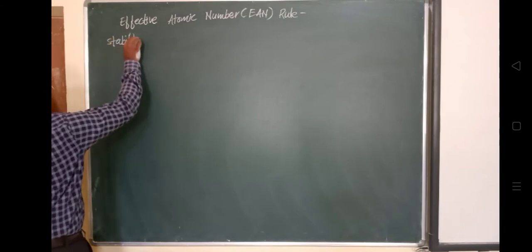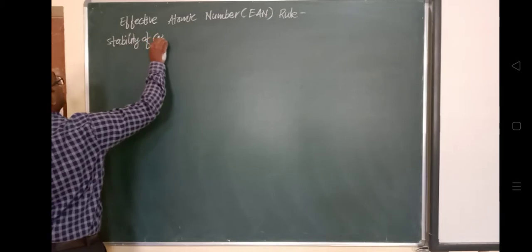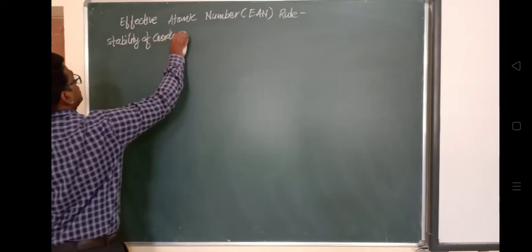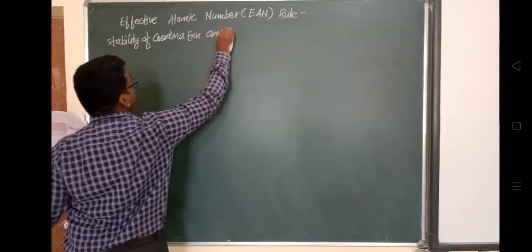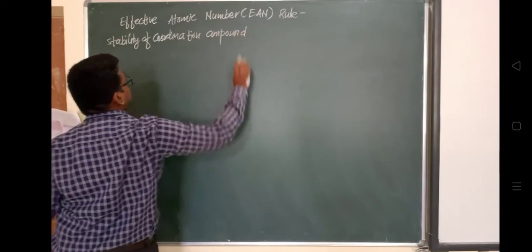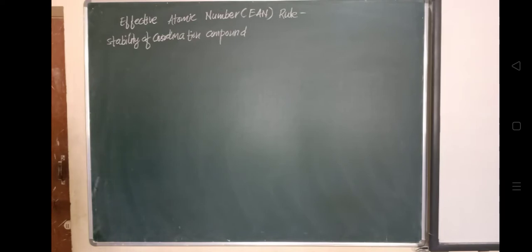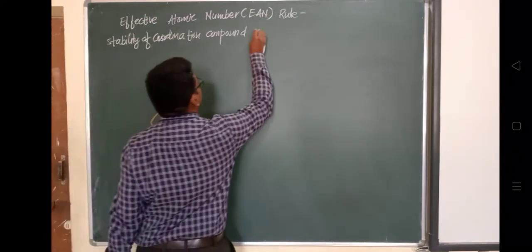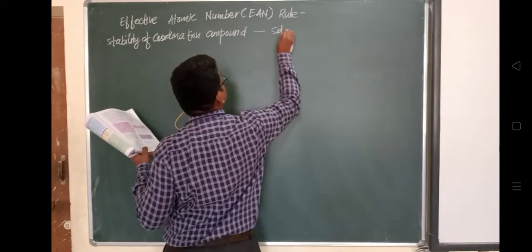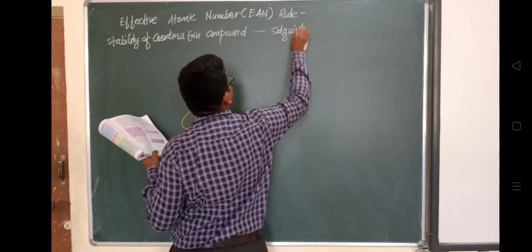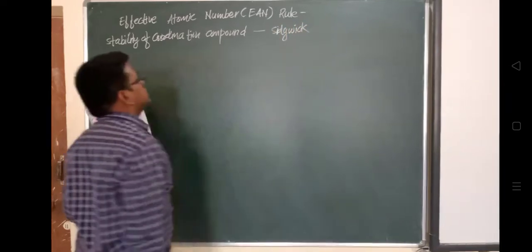The empirical rule is known as effective atomic number, the EAN rule. EAN, the effective atomic number, equals the total number of electrons around the central metal ion in the complex.